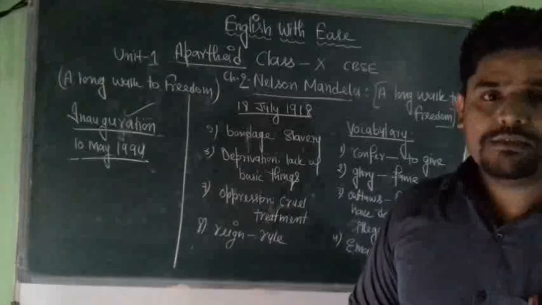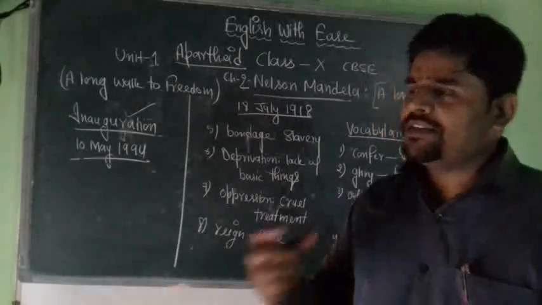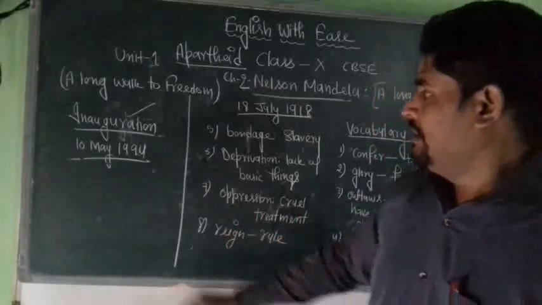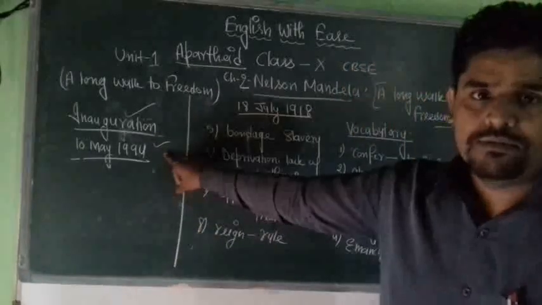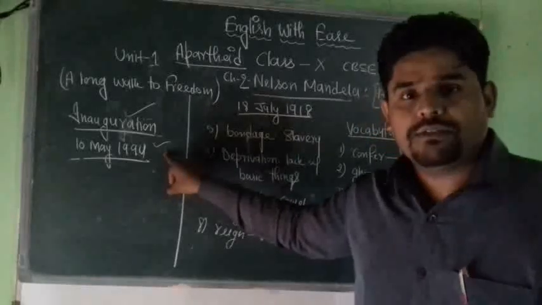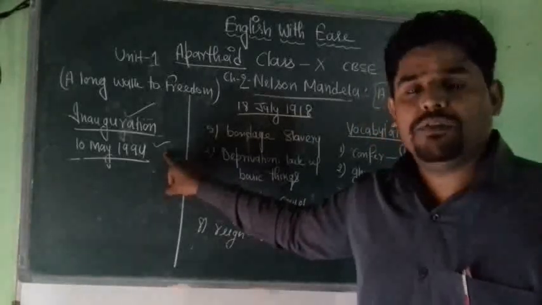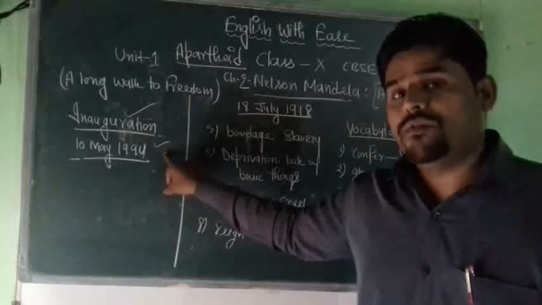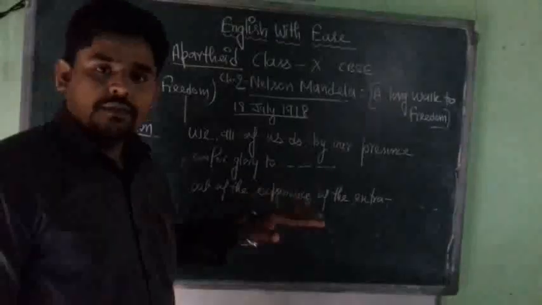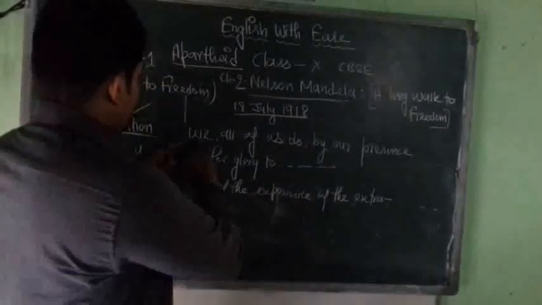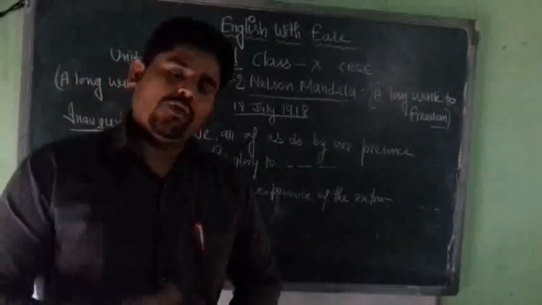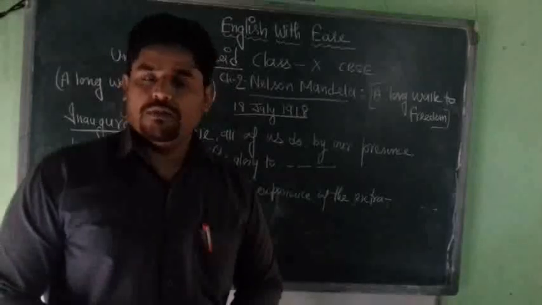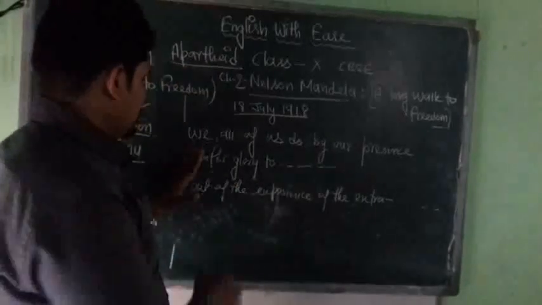Nelson Mandela then tells us that that day was a memorable one, because it was an honor in the history of South Africa, where the South Africans, especially the black people of South Africa, were considered outlaws. They were not given equal rights. So students, here Nelson Mandela begins his historical speech. It is the address that he makes in front of his people.